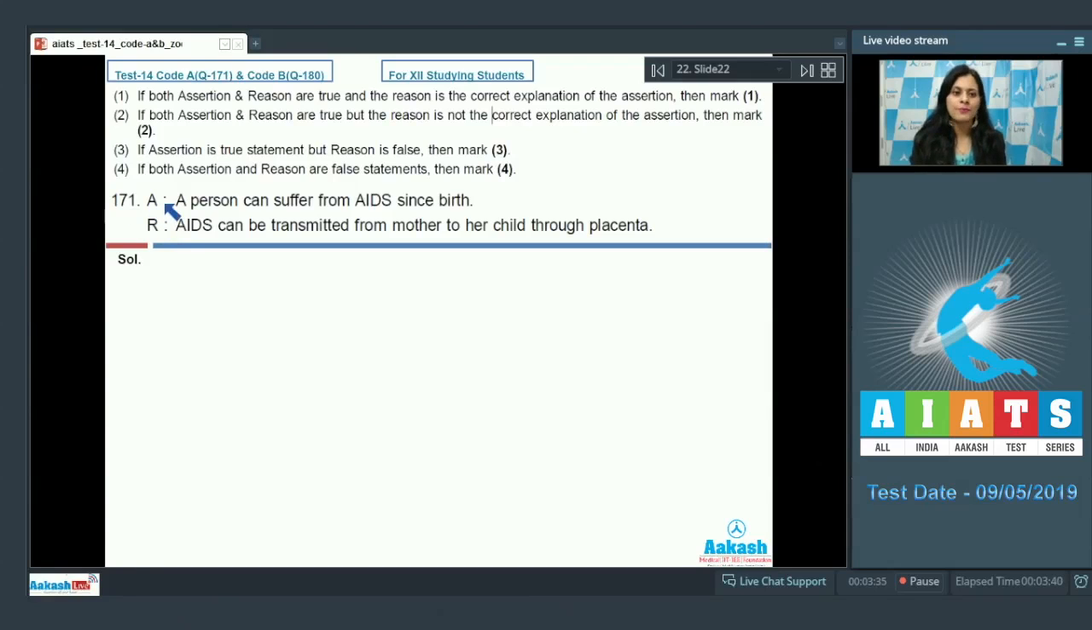Question number 171. Assertion given is, a person can suffer from AIDS since birth. And this is an incorrect statement because AIDS is a non-congenital disease, and a person cannot suffer from AIDS since birth.